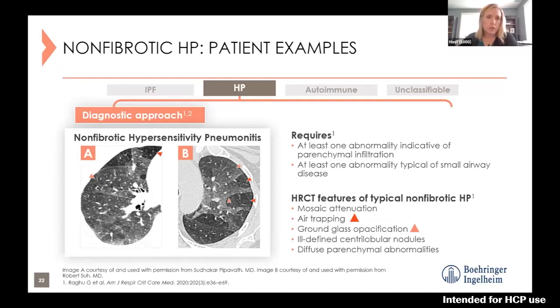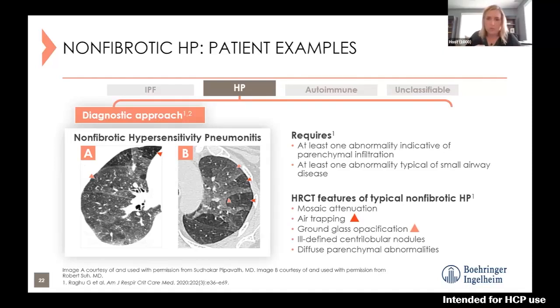Another distinguishing feature is something called mosaic attenuation. You'll see that in image B. There are some arrows pointing to some areas of what we call air trapping, ground glass, but you'll see there are some distinct areas. The name mosaic attenuation is derived from mosaic artwork, where various colored stones or tiles are placed next to each other in contrasting patterns.